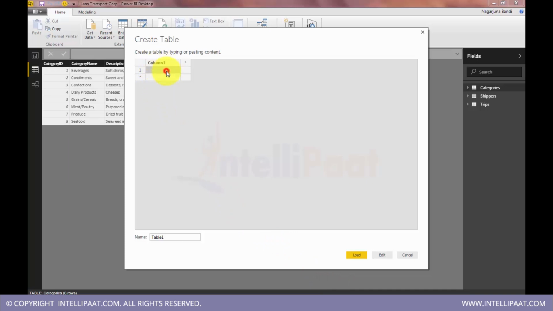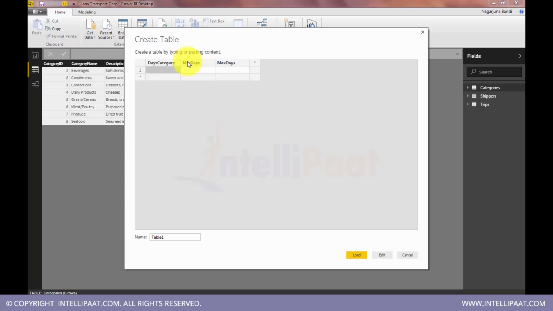Here the column name would be days category, and the next columns, minimum days, maximum days.